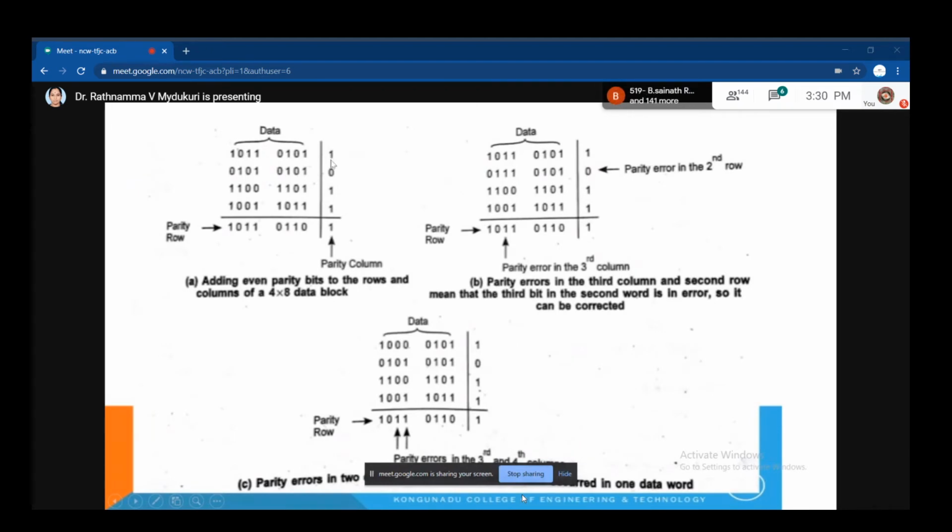Here I considered even parity. Even parity means the total number of ones in the data must be even.